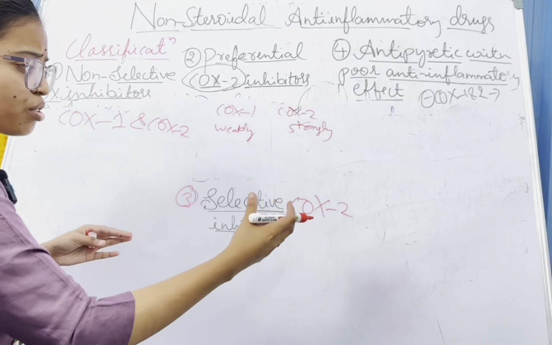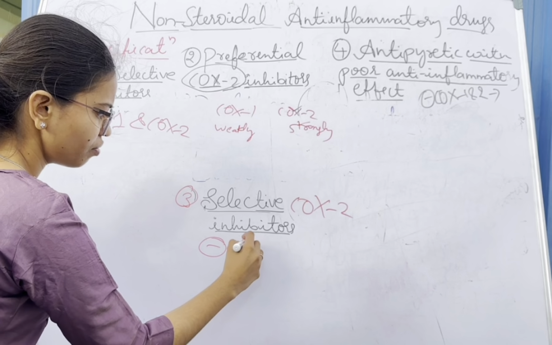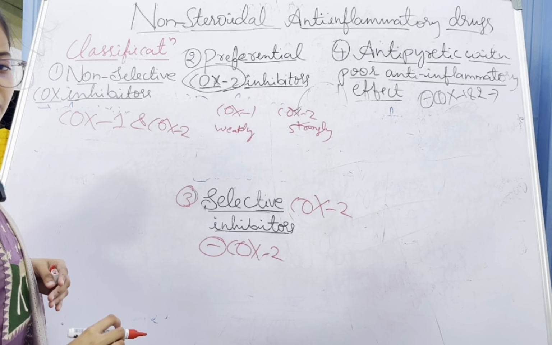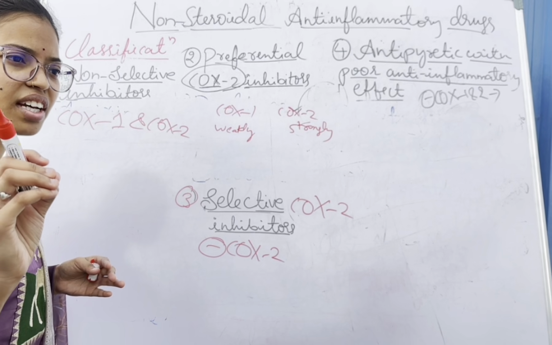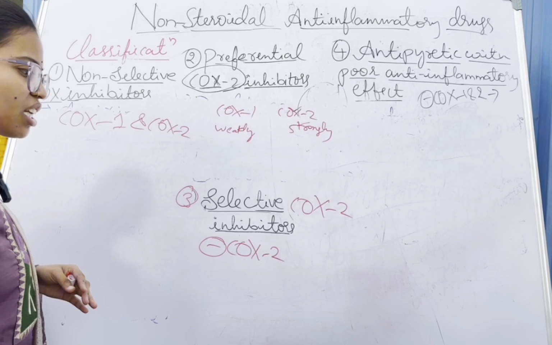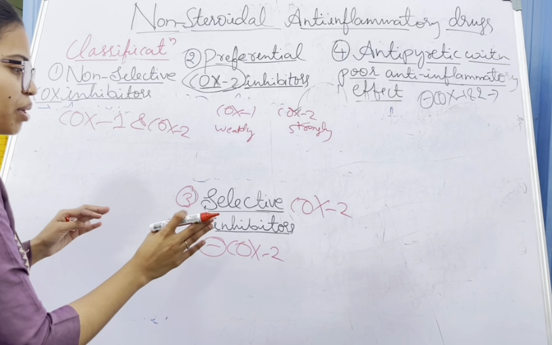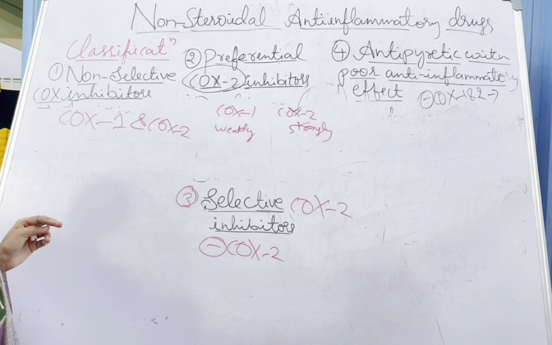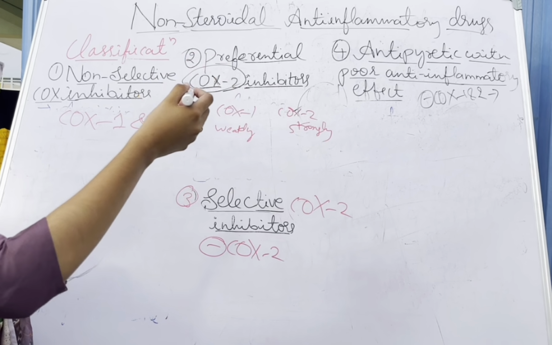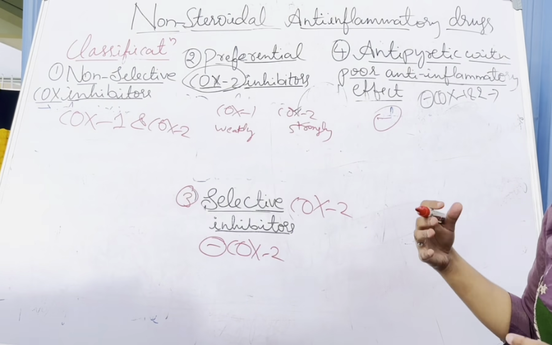The selective COX-2 inhibitors will selectively inhibit only COX-2, and very weakly, if at all, COX-1, only in specific regions. But more selectively, they inhibit only COX-2. And the antipyretic will also inhibit both enzymes, COX-1 and COX-2.